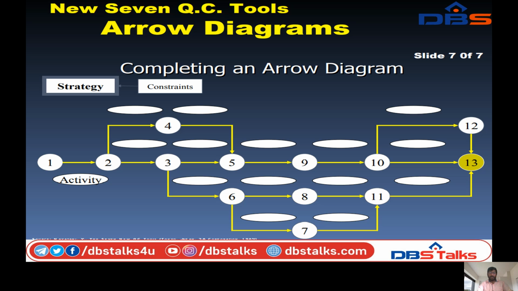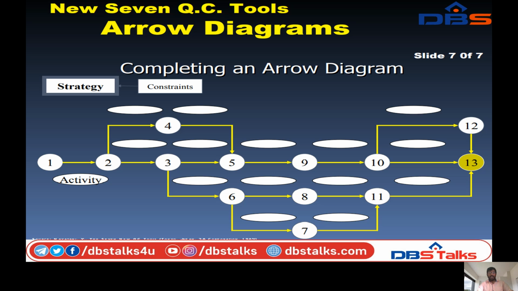Next, when the parallel arrangement is completed, go to 10, 11. So 10, 11 is also arranged in a parallel arrangement. Then go to the final stage, which goes to 13 and 12. So 12, 13 is also arranged in a parallel arrangement. So this is the arrow diagram, and the strategies will be arranged.